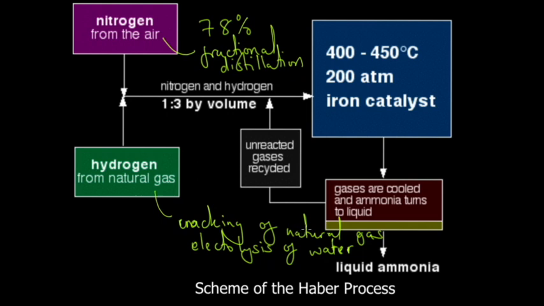So from what you have said so far, you're supposed to know nitrogen comes from air through fractional distillation. There are also some mechanical means of obtaining nitrogen from air, but fractional distillation is the most obvious one. Hydrogen comes from cracking of natural gas, and you can also say electrolysis of water if they ask for two methods, but the main method in industry is cracking of natural gas, because we are also considering the economics.